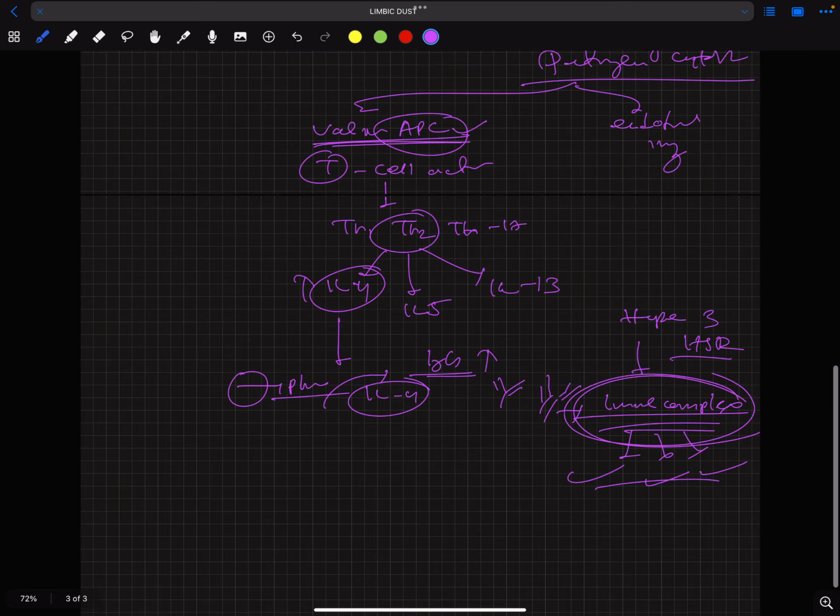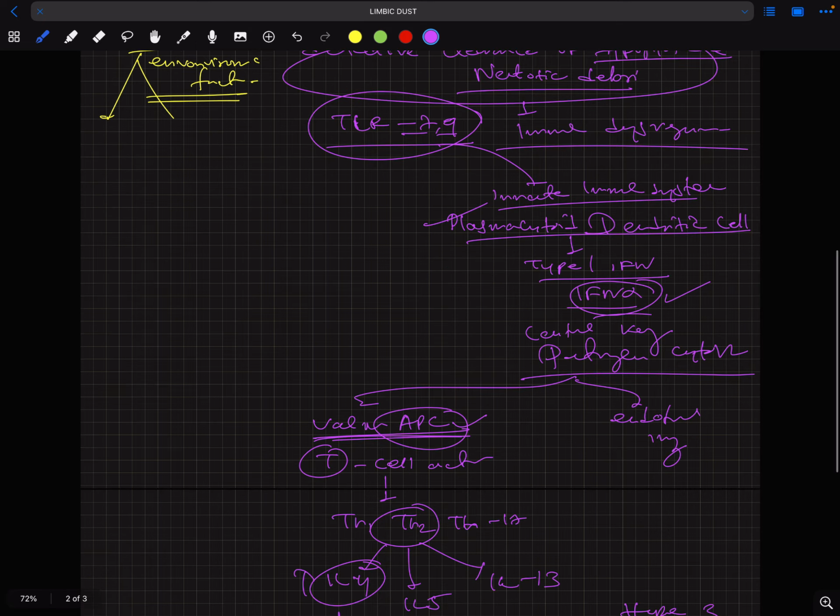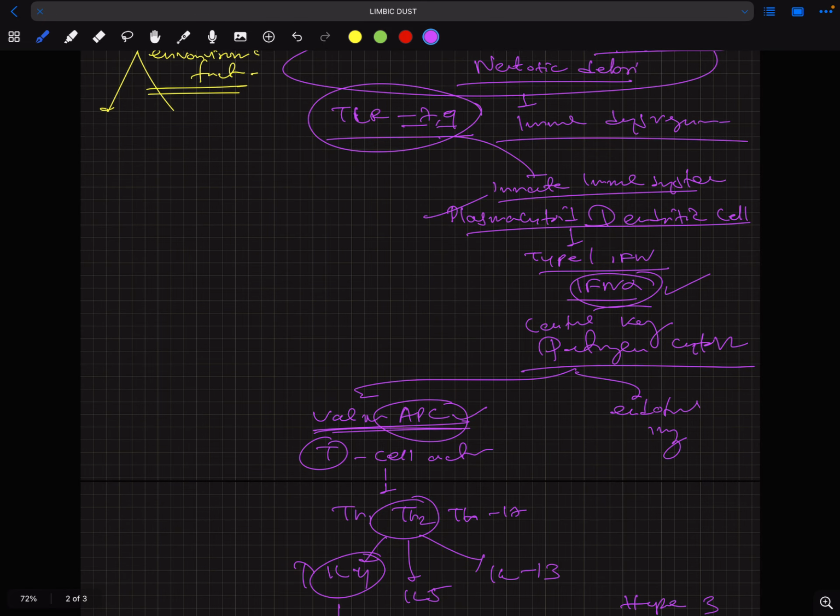I am going over it once more. First, there is defective clearance of apoptotic or necrotic debris. Then there will be activation of toll-like receptors 7 and 9. They will activate plasmacytoid dendritic cells, which are part of the innate immune system. When the plasmacytoid dendritic cells get affected, they release a cytokine, interferon alpha. Interferon alpha leads to activation of other antigen-presenting cells, and they present these antigens to T cells.